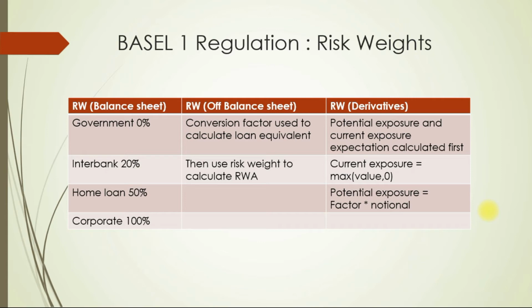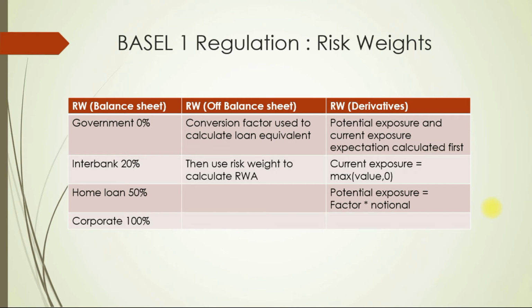So now let's move to the risk weights of derivative. Here potential exposure and current exposure expectations are calculated first, where current exposure is maximum of value and 0, which says if you are losing money on derivative contract, that is if you have to pay money, you have no risk. Risk is on the person who is getting money from you, and the risk is that you may not be able to pay. Hence your current exposure is maximum of value and 0.